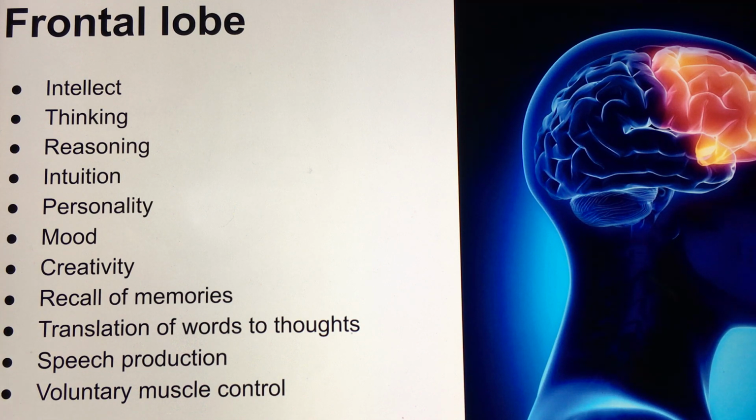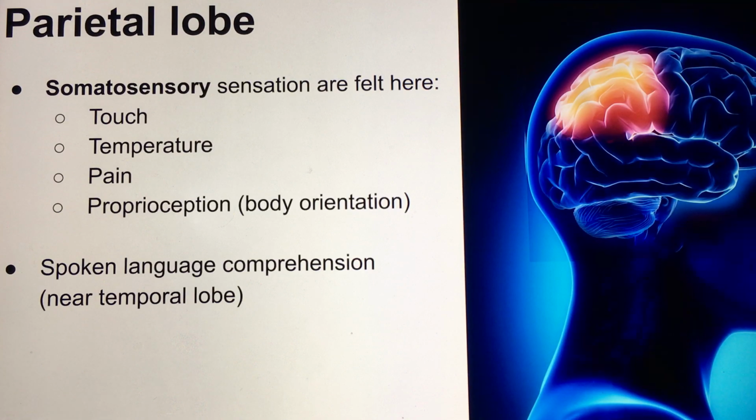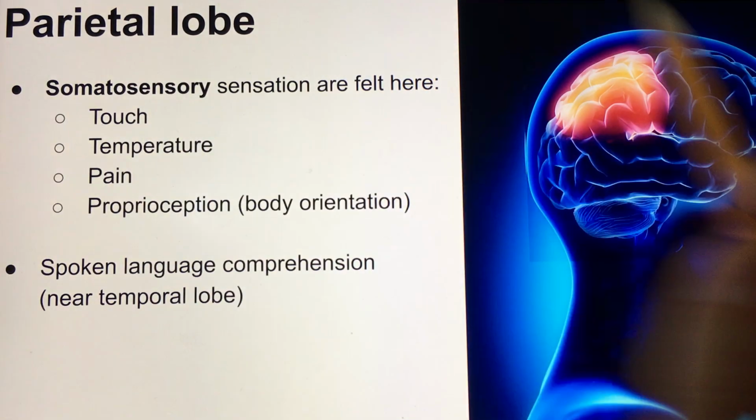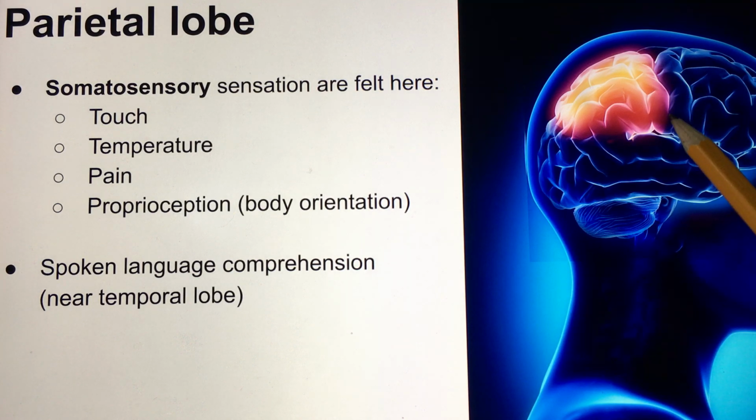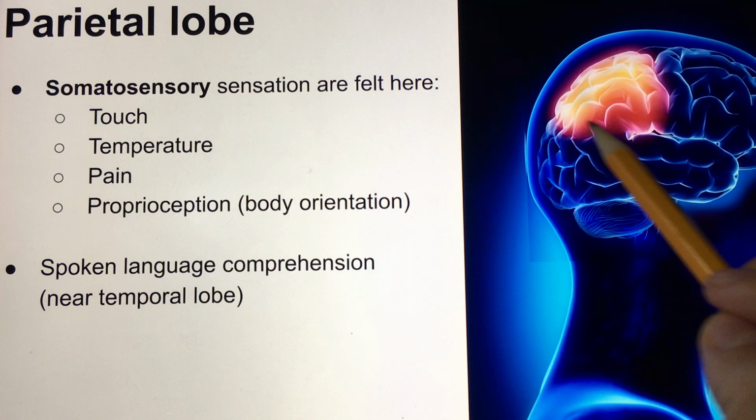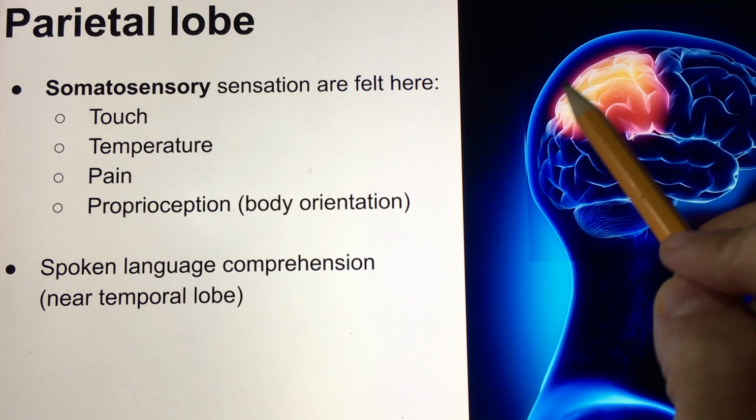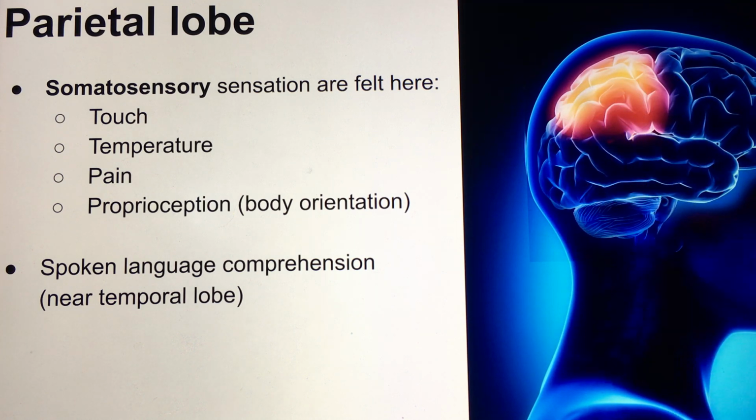Let's review the functions of the next lobe. The next lobe is the parietal lobe. The parietal lobe is located posterior. So this is the frontal lobe. Posterior to the frontal lobe is the parietal lobe. It comprises the top posterior portion of the cerebrum.